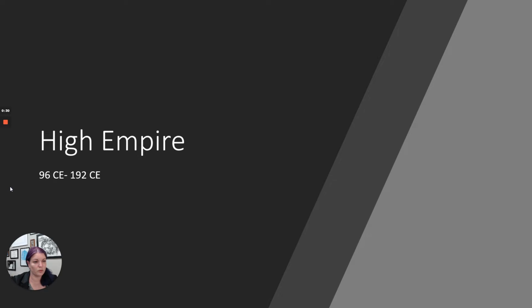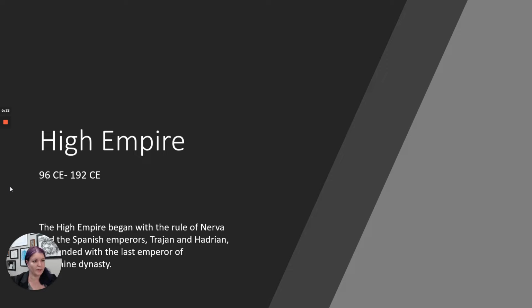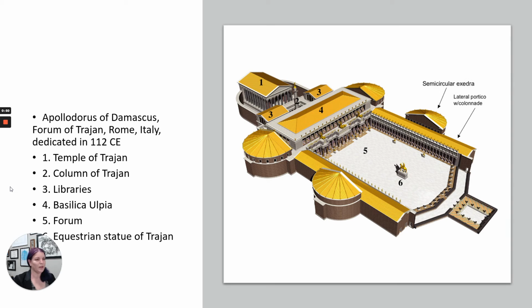So let's see. In the High Empire, we basically have the group of people called the Spanish emperors, which are Trajan and Hadrian. In this lecture, we're just going to talk about Trajan, and then I'll break into a separate one to talk about Hadrian. Okay, so let's talk about Trajan.